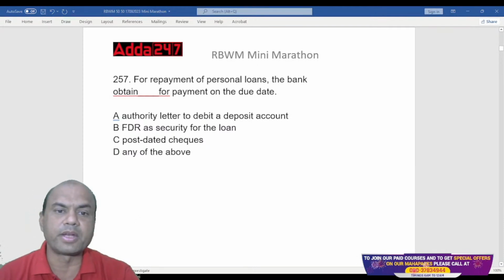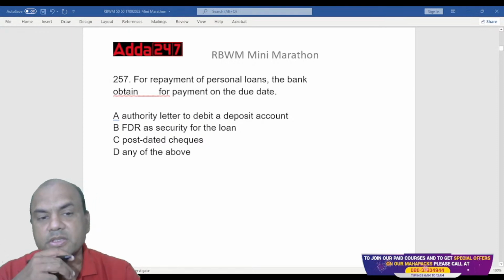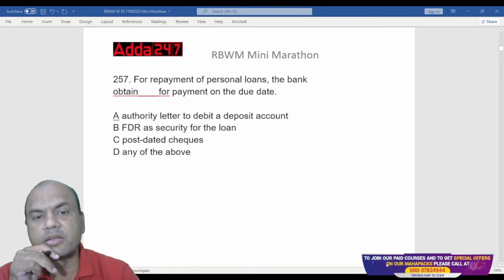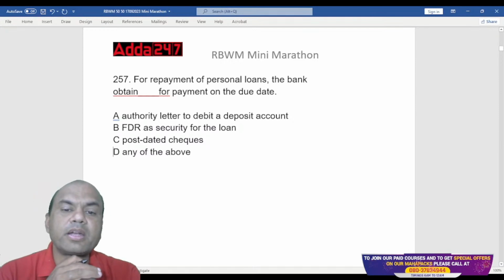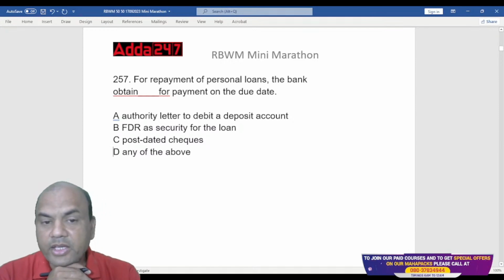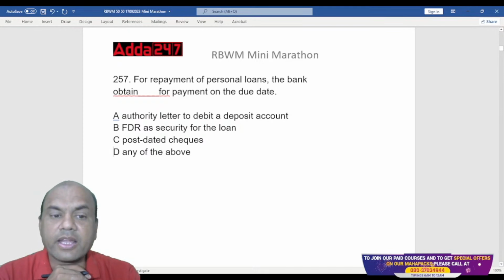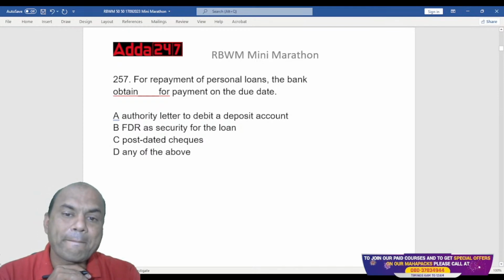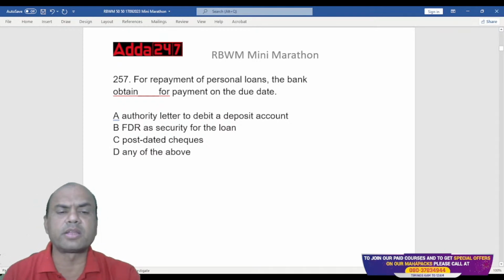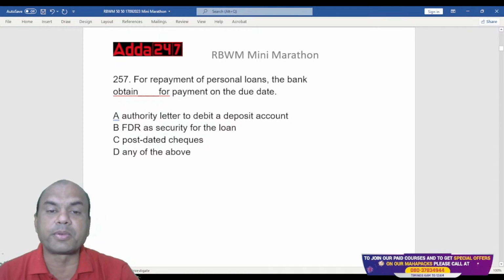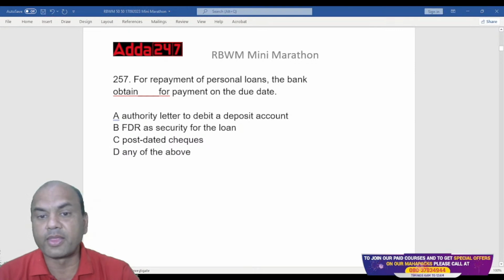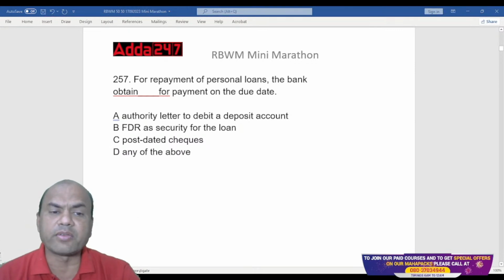What does the bank obtain? Authority letter to debit a deposit account, FDR as a security, post-dated checks, or any of the above. What can the bank obtain in personal loans? Try, everyone. This is a tricky one.